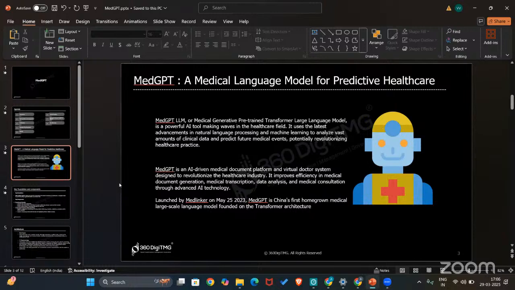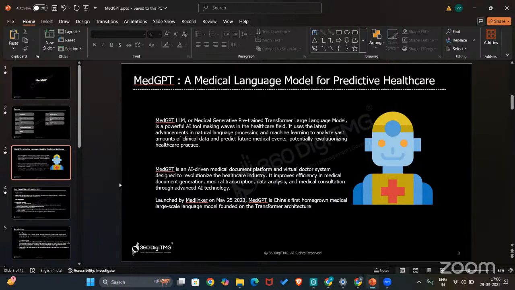MedLinker, which is actually a social networking platform used for recruiting doctors and pharmacists, has launched this LLM-based AI tool, which will make much improvement in the medical field. It improves the efficiency of medical document generation, medical transcription, data analysis, and medical consultation through advanced AI technology.